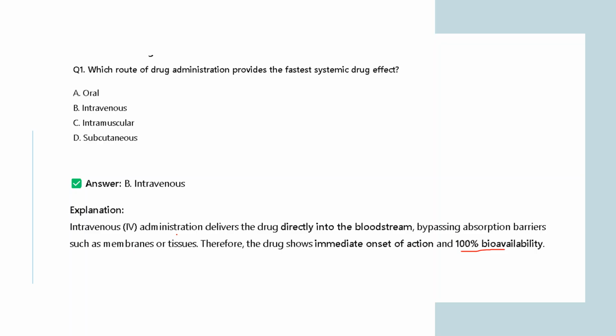Intravenous administration is the fastest route to your systemic circulation. It goes directly into your bloodstream, bypassing first pass metabolism, and that is why it shows an immediate effect and has 100% bioavailability. So the right answer is intravenous injection. I hope it is clear to everyone.